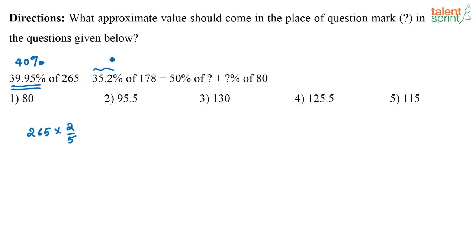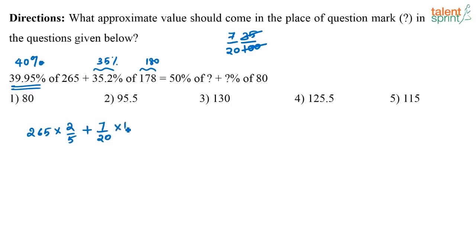Now again, this 35.2, take it as 35%. Now here I have 178. Now this 178, it is easier if I take it as 180, right? Because anyway you are going to approximate, so let us take it as 180 so that we can calculate faster. Now again, what is 35% in terms of fractions? See, 35% is nothing but 35 by 100, correct? Or that is nothing but 7 by 20. So I am going to write this 35% as 7 by 20.